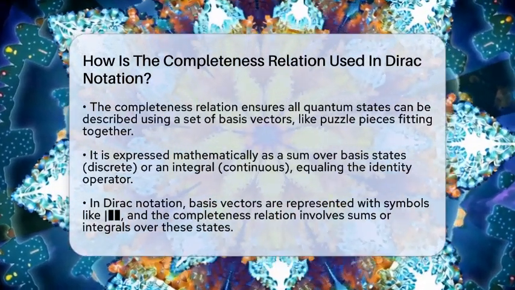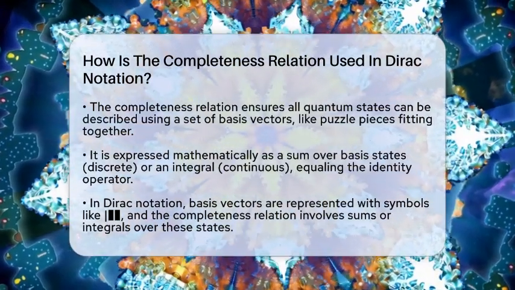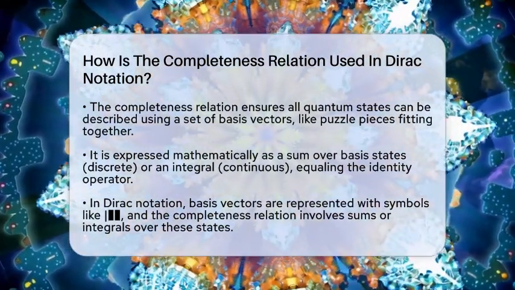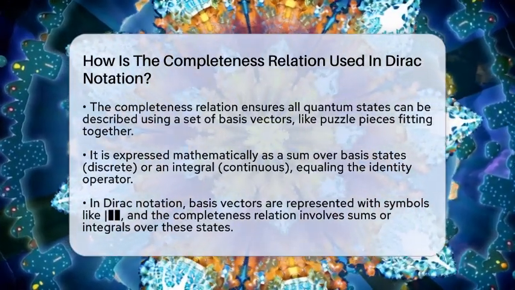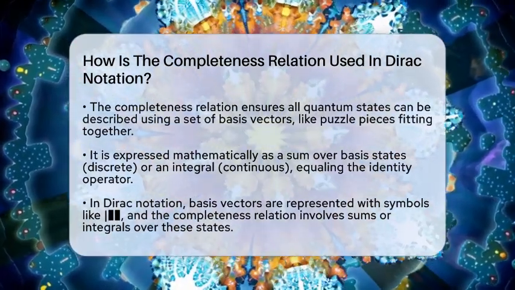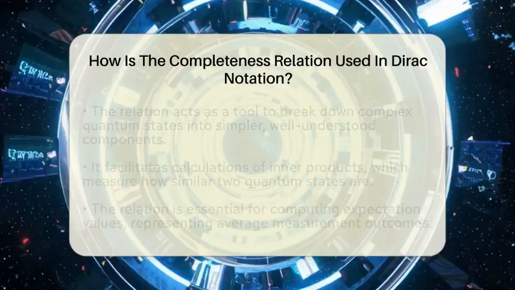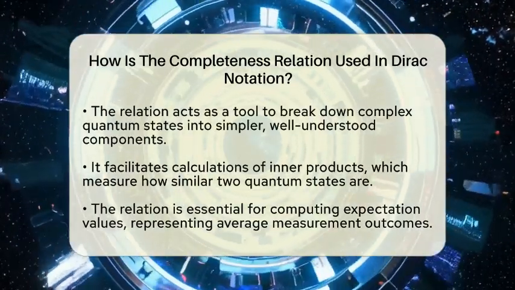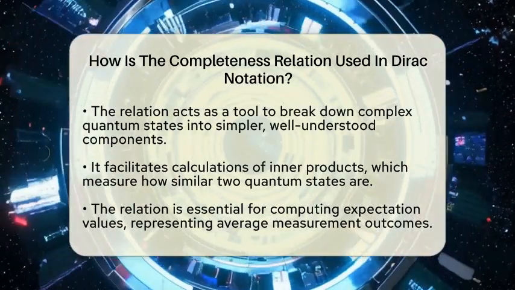It uses symbols like vertical bars and angle brackets to represent states and their relationships. The completeness relation is a key part of this language, helping us understand how all the parts of a quantum system connect. In simple terms, the completeness relation says that a set of basis vectors, which are like the fundamental building blocks of the quantum world, can be combined to make any other state. Think of basis vectors as the alphabet of quantum states. If you know the alphabet, you can spell out any word.